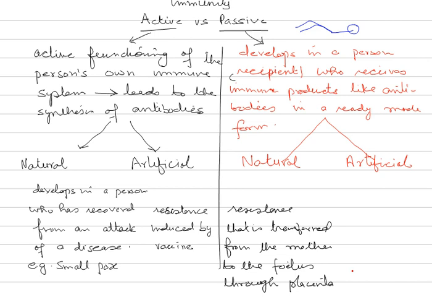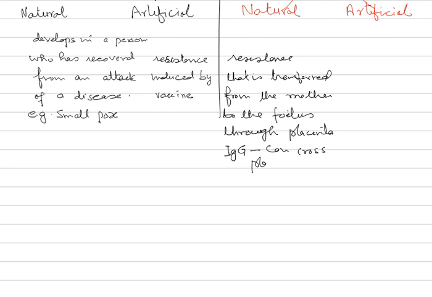During our previous discussion, we discussed immunoglobulins, Igs. Now, if you remember, the common example is IgG. IgG can cross the placenta. Because it can cross the placenta, I'll just extend this line of differentiation.